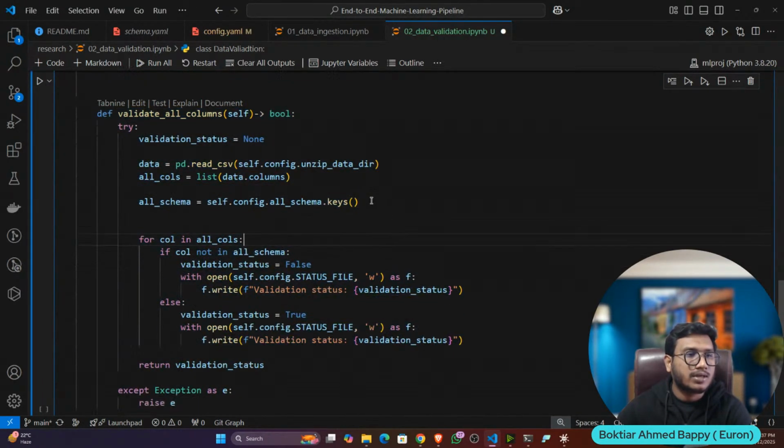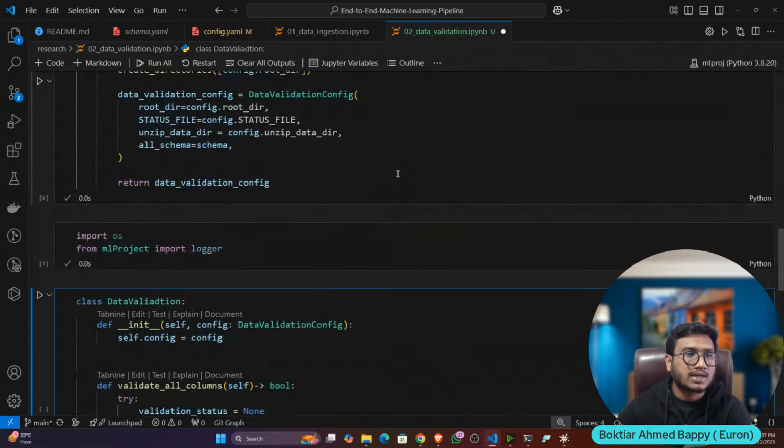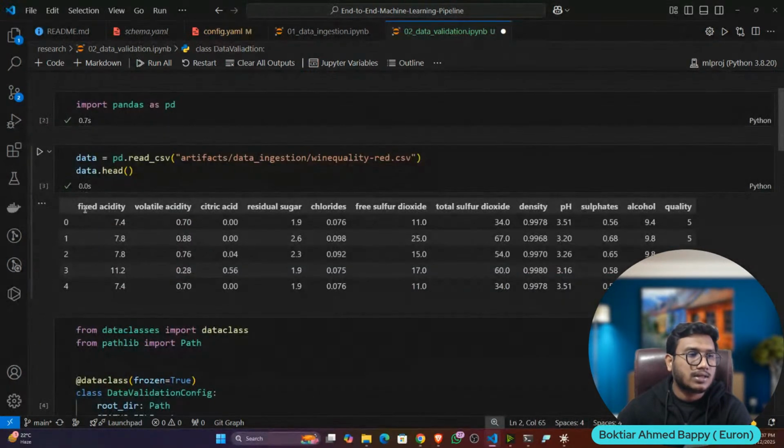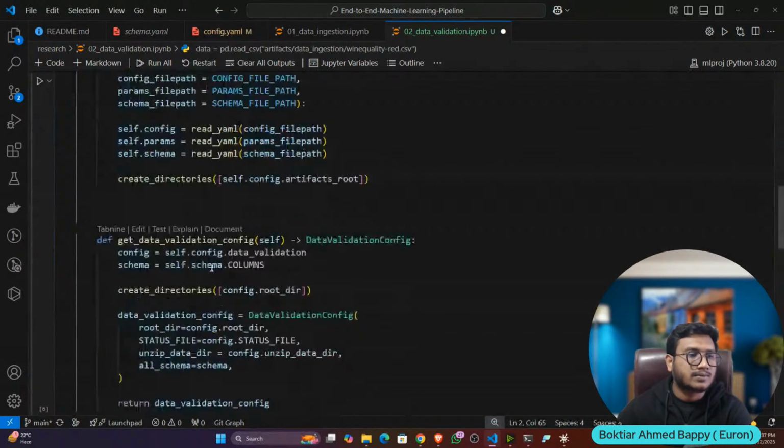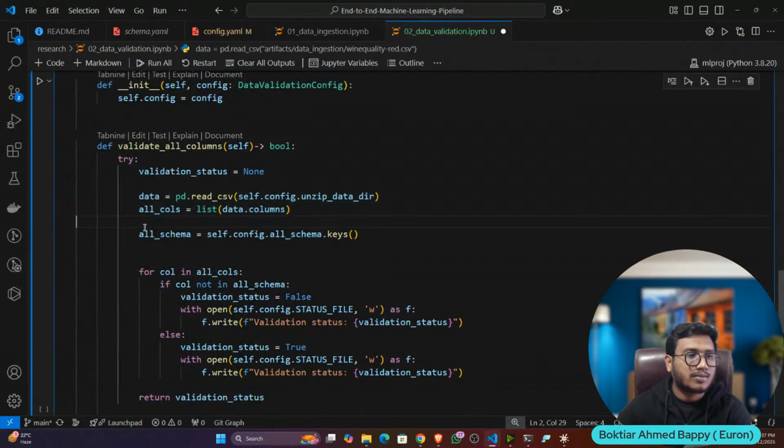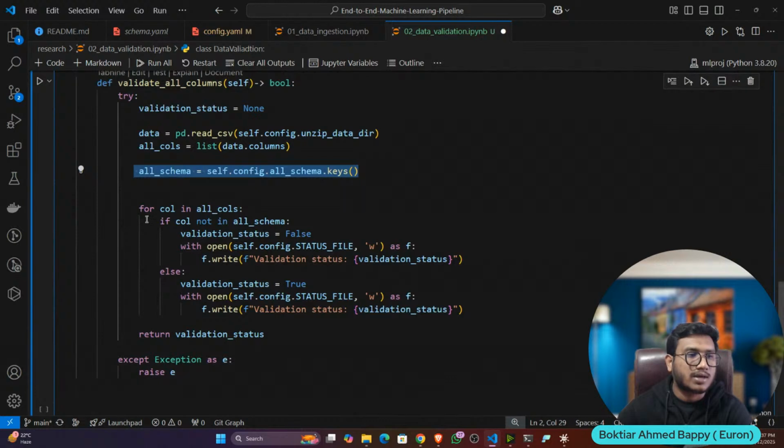Now see here what I am doing. First of all, I'm reading the data. That means the actual data, this data. Then I'm getting all the columns of the data, and I'm comparing with all the schema. Here is the for loop. In this for loop, I'm comparing.